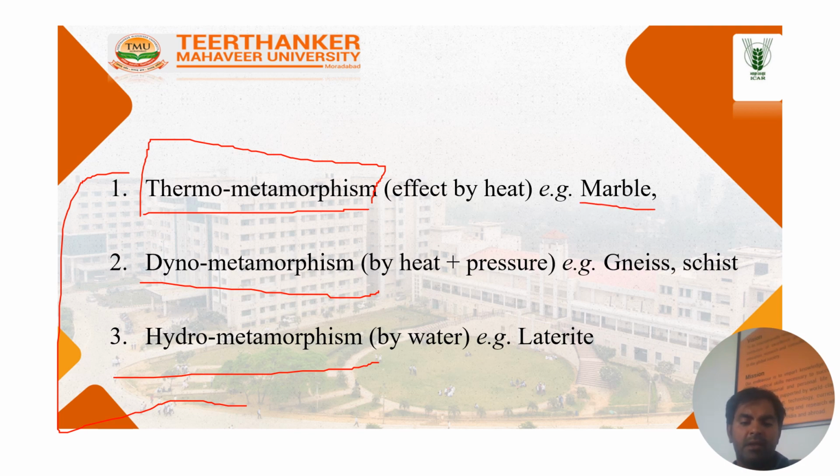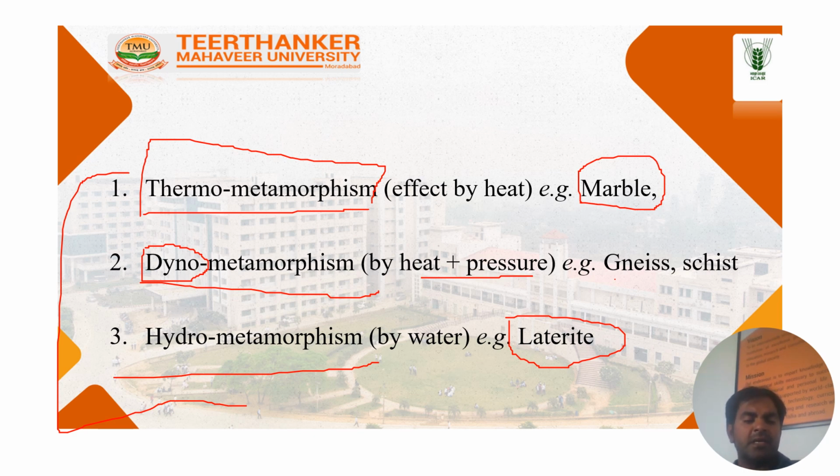For example, marble. And then dynamo: the word dyno means two, that is, heat and pressure. Here heat and pressure are both actively involved in the formation of such rocks, so that is known as dynamometamorphism. For example, gneiss and schist. Hydro means water, so water is involved in the formation of these rocks. That is known as hydrometamorphism. For example, laterite is the most important example of hydrometamorphism.